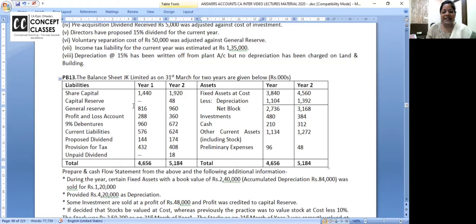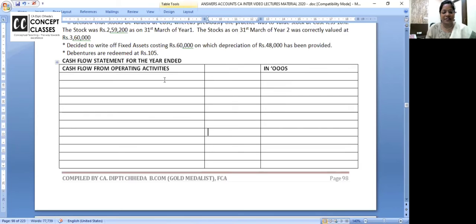Capital reserve may have increased. What investments have been sold and all, we will see at the time of adjustment. General reserve, there is an increase, 960 and it was 816. So 144 is the increase in general reserve. I will write net profit when it comes, but add transfer to general reserve.